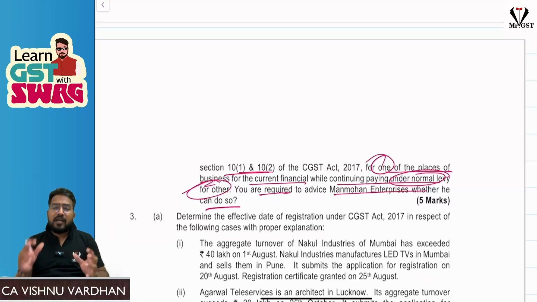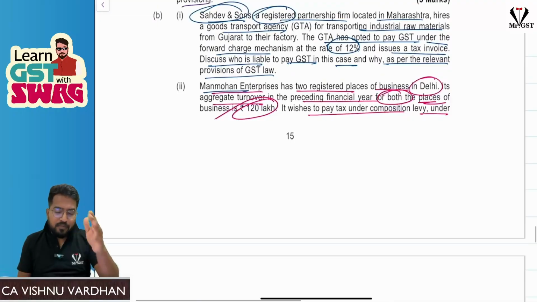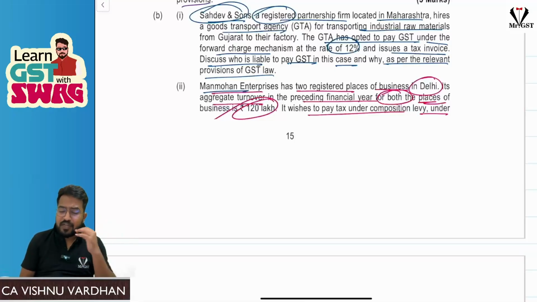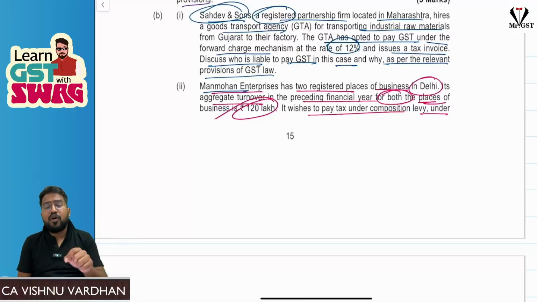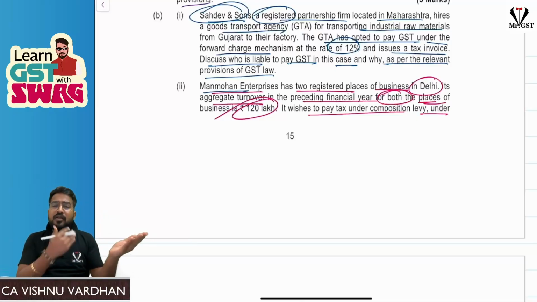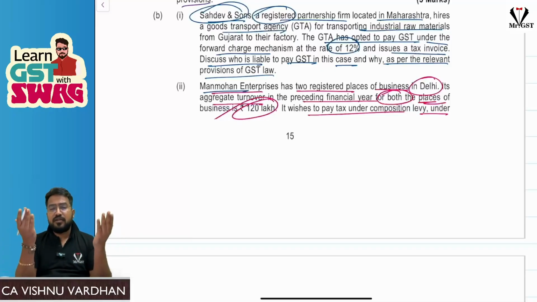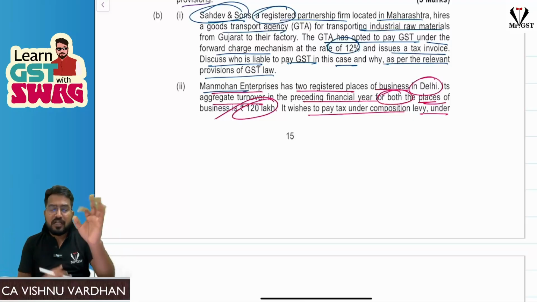Next paragraph: as discussed in the above provisions, in the given case, if Manmohan Enterprises wants to opt for composition scheme for the upcoming financial year, they have to opt for composition scheme for both the registrations of their business in Delhi. It cannot be a situation where one registered business goes for normal scheme and the other registration goes for composition scheme. That is not allowed as per the law.